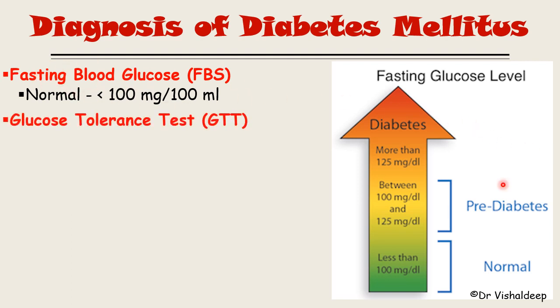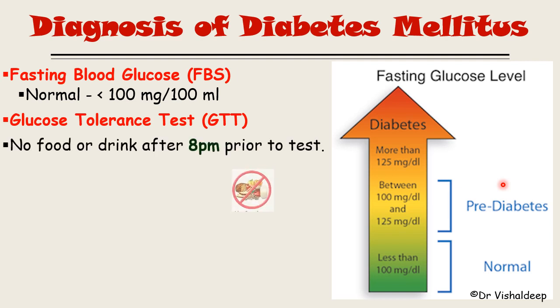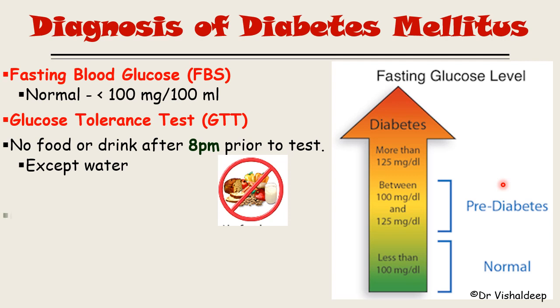Another test is known as the glucose tolerance test. What actually do we have to do in the glucose tolerance test? In this test, there is no food or drink after 8 p.m. prior to the test. So if you are going to test tomorrow, then no food or drink from 8 p.m. today, except water.